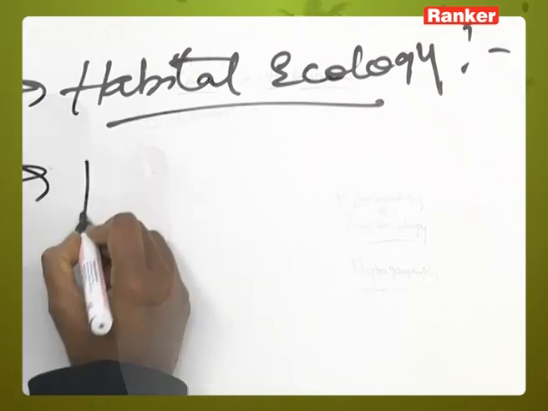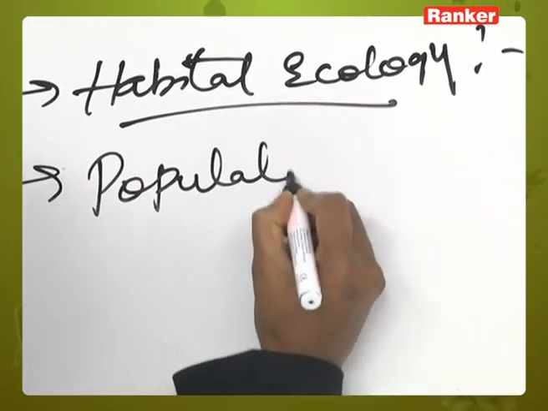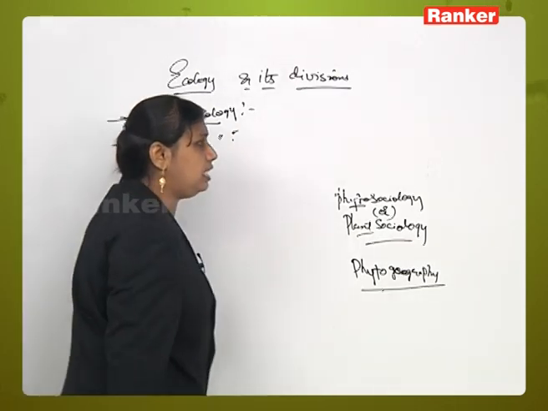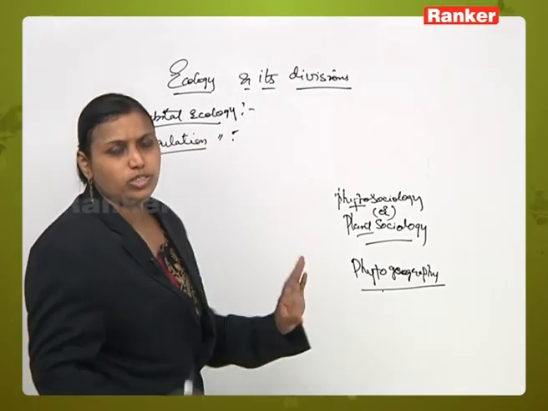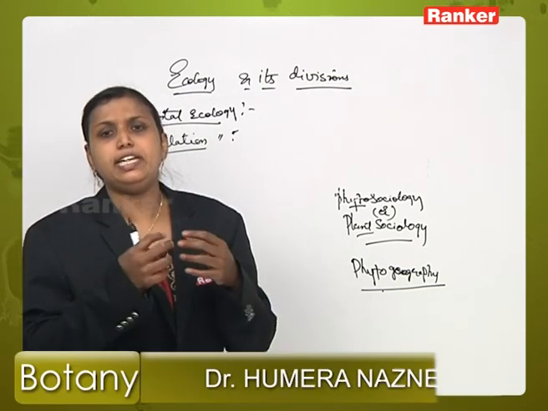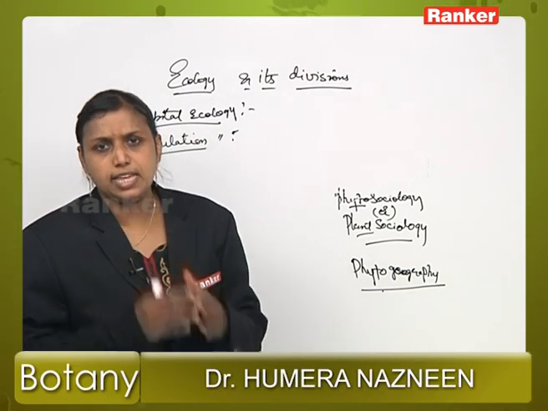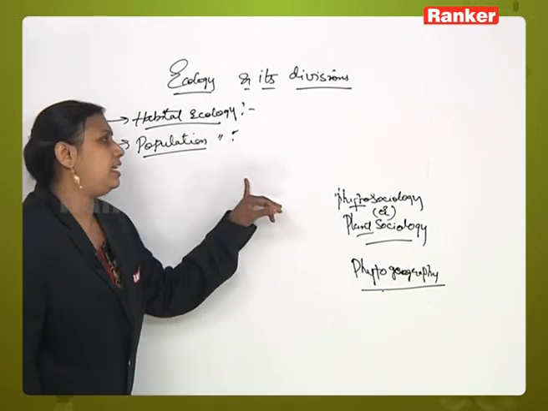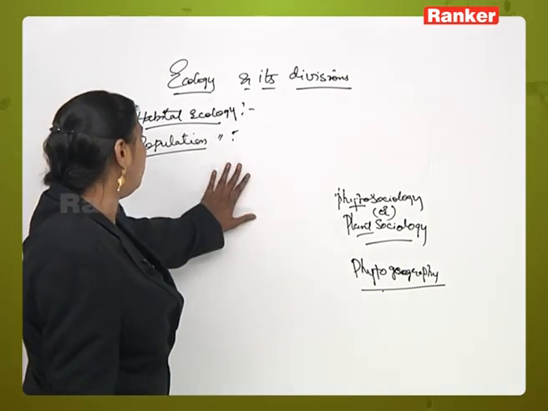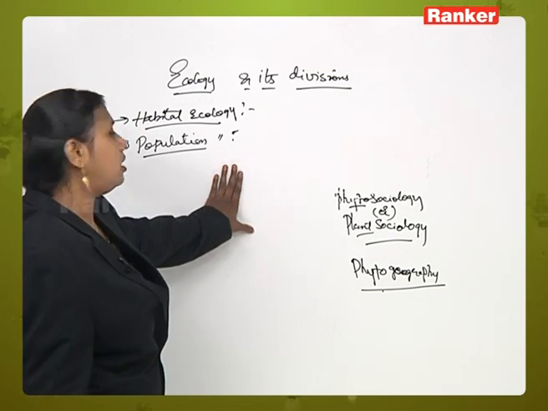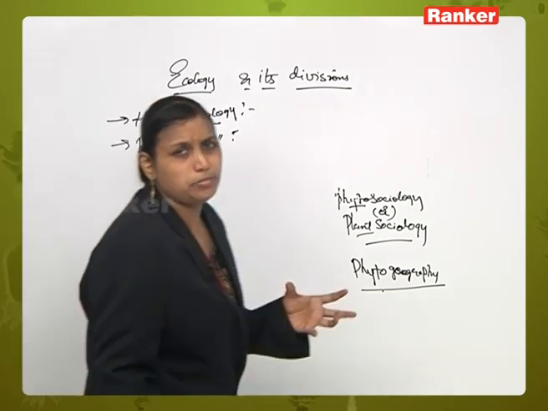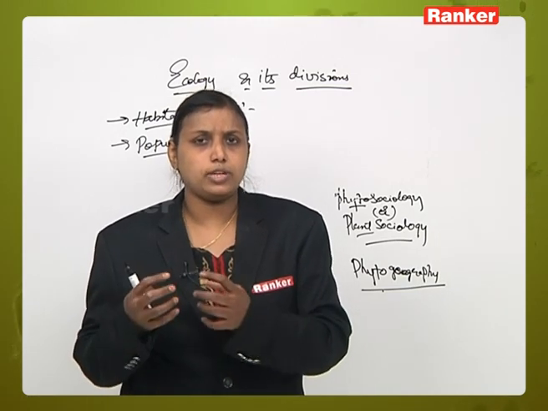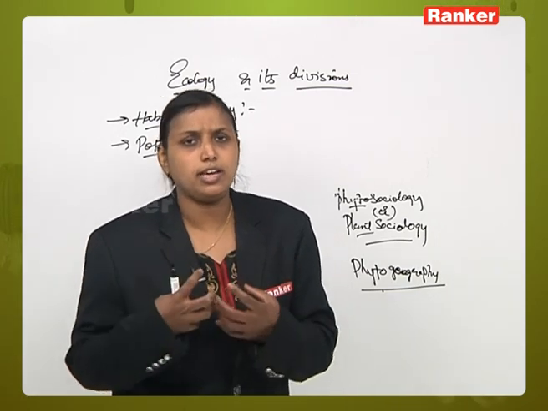Next one is population ecology. What is population ecology? In population ecology we study the interrelationships between different individuals of the same species and their relationship with the environment. Population means one species. For example, the human race: humans are of two types, male and female, so we are talking about the human population.